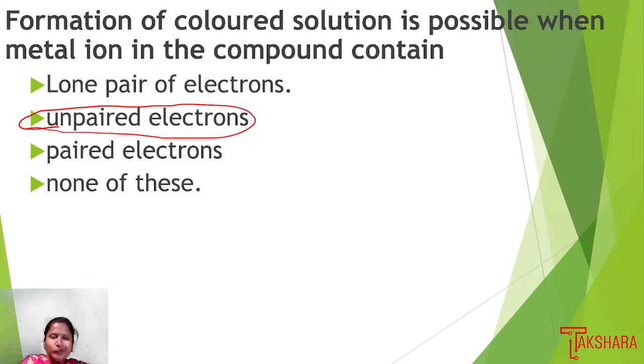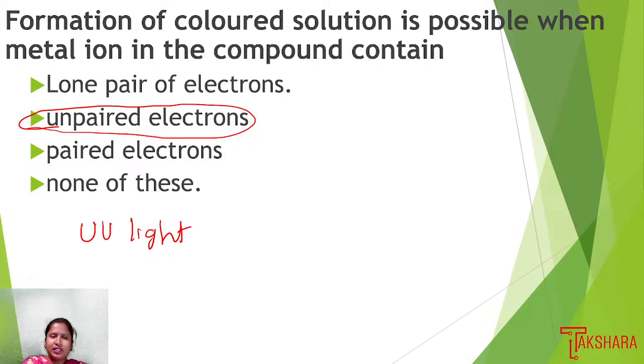And also, whatever colored solutions are there, they absorb light.